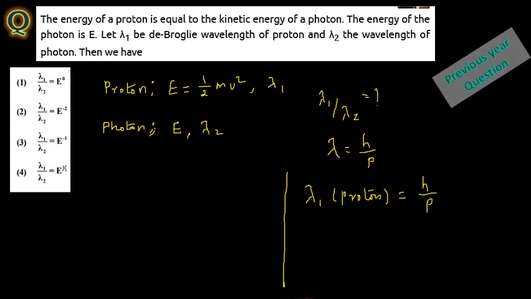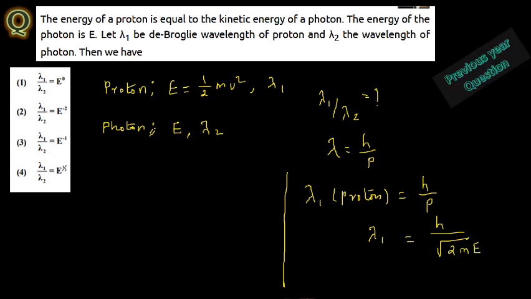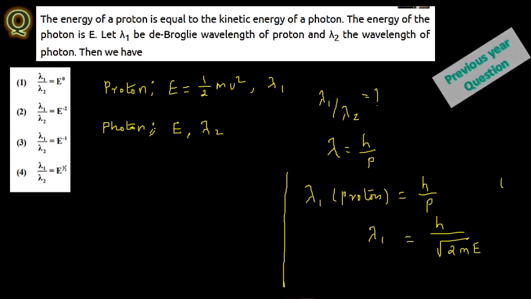See, for this, what I'm going to mention here is photon. The previous problem we have seen, so you just go through the previous problem steps. Here it is h divided by the square root of 2mE, where E is the kinetic energy. There we mentioned it as K. So that's the difference between the previous problem and this problem.